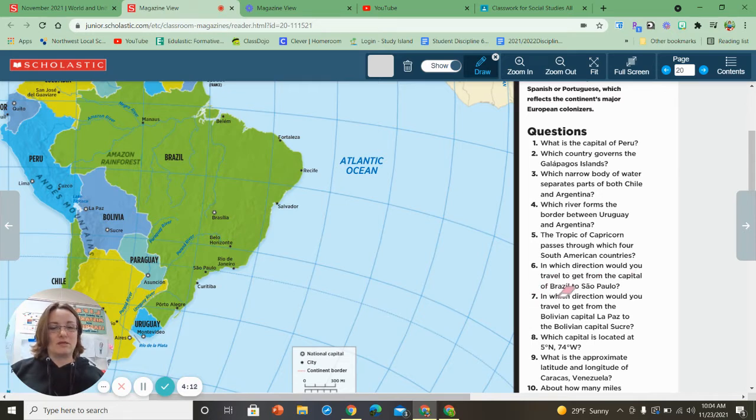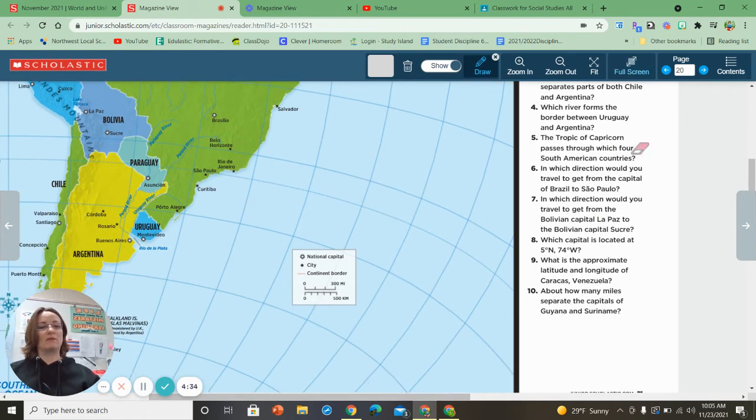The capital of Brazil to Sao Paulo. And so we find the capital of Brazil. Remember, we look for the star inside of the black dot. And then Sao Paulo, find that. It's just a regular black dot. And then you tell the direction in which you would have to go from the capital of Brazil to Sao Paulo. And I'm probably saying that wrong, and I apologize if I am.